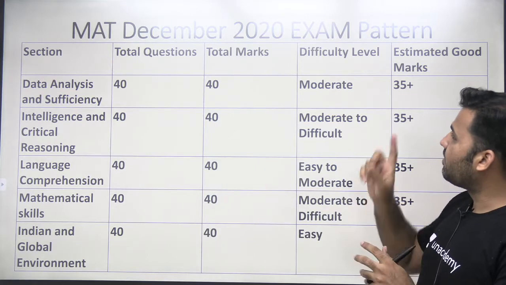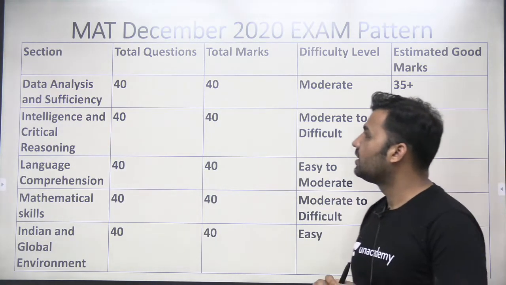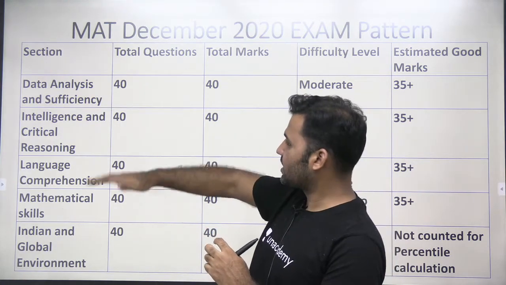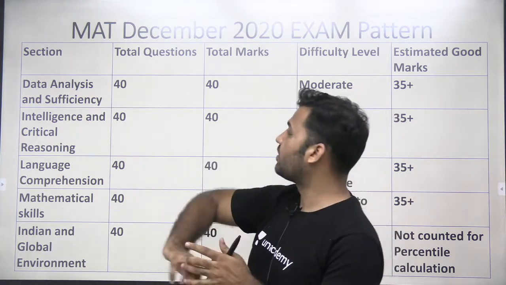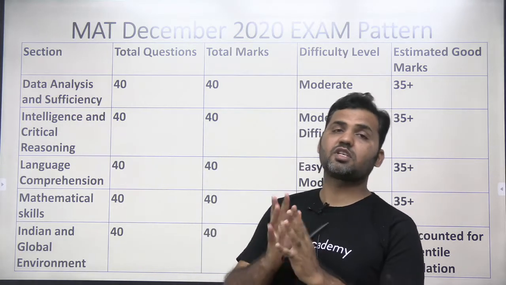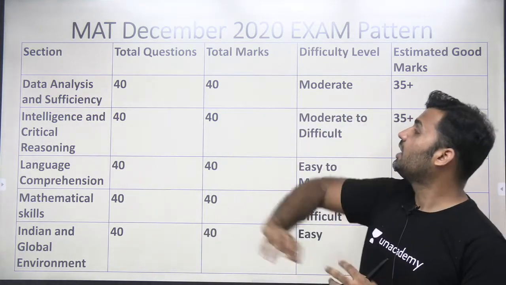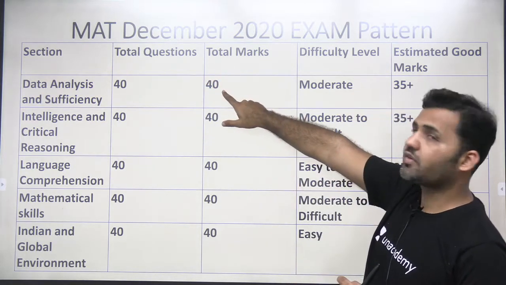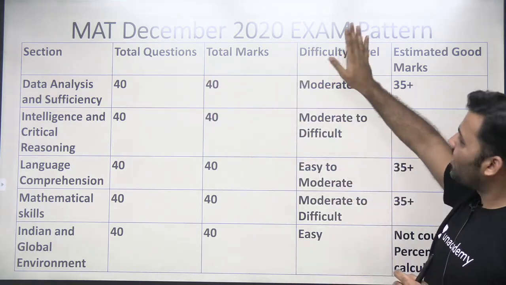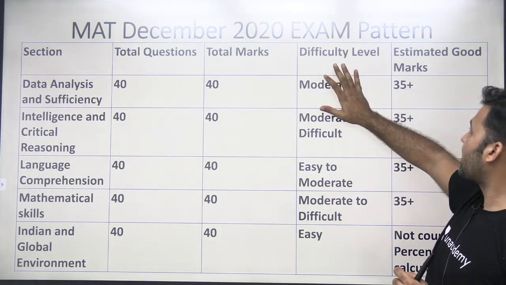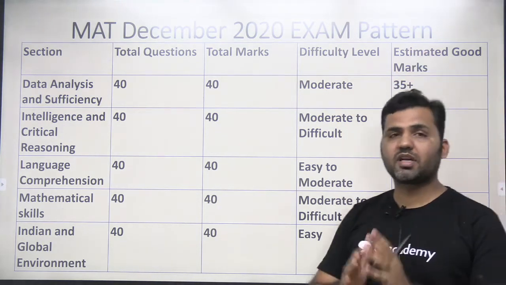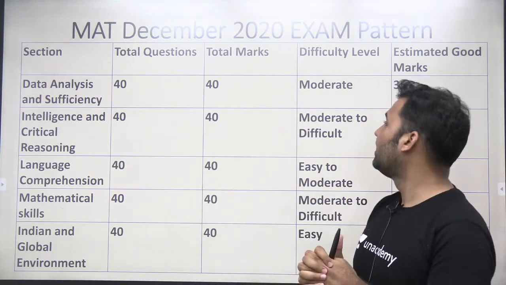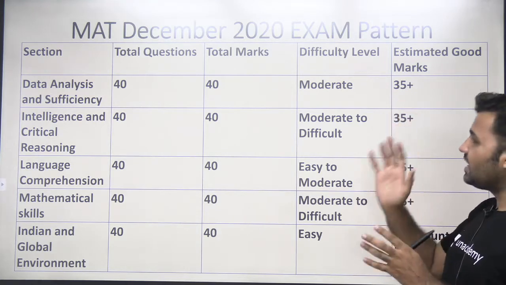If you look at the MAT December 2020 exam pattern, there are a total of 5 sections. Let's have a look at the section-by-section level of difficulty. Talking about data analysis and data sufficiency as one of the sections of the MAT exam, the number of questions in this section is 40, with 1 mark awarded per question. The level of difficulty of this section is moderate. Estimated good marks would be 35 plus. If you are targeting the 99.9 percentile, then you need to solve at least 35 questions, and it's quite easy to solve.